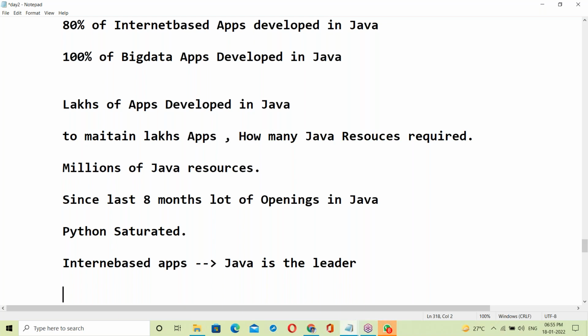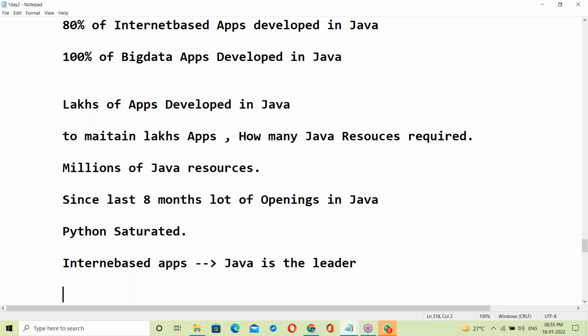Up to a certain level you can use Python, but beyond a certain level Python is not fit. Python is used for server-side data processing. Python is a scripting language, not a programming language. Python has a limit, but for Java there is no limit.